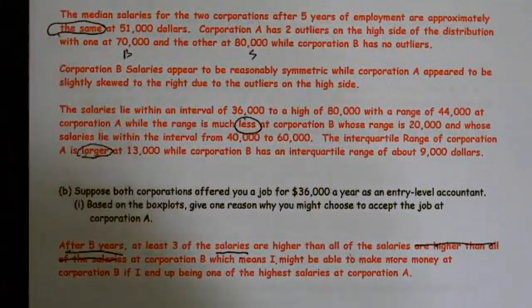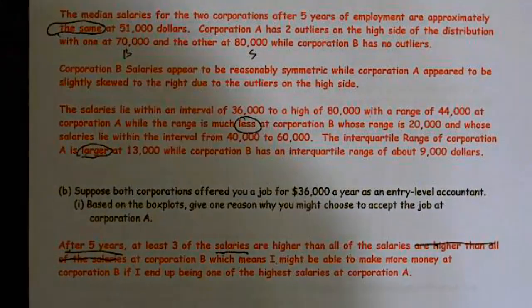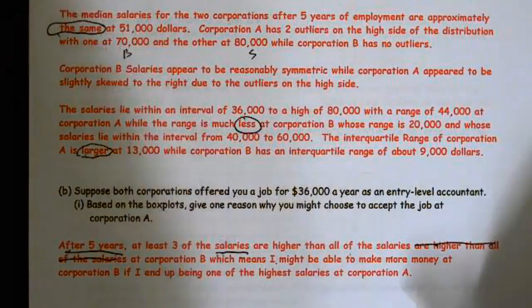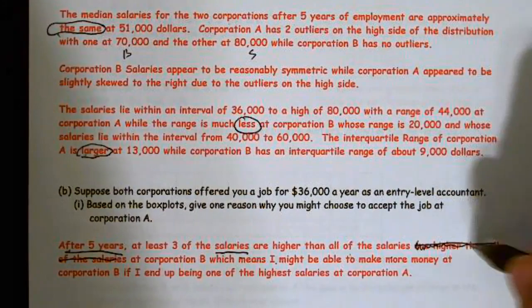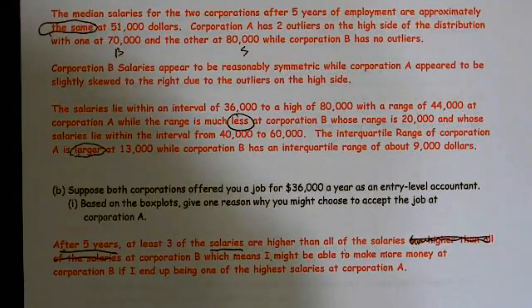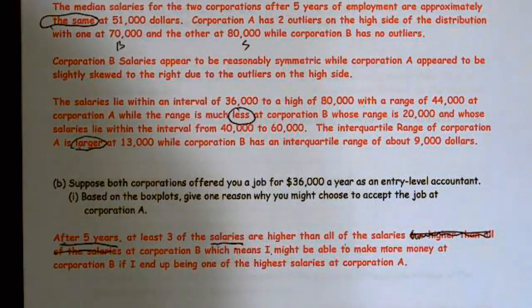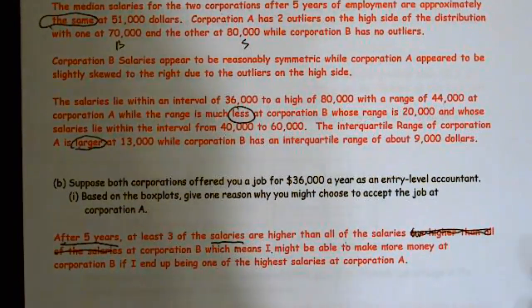at Corporation B, which means I might be able to make more money at Corporation A if I end up being one of the highest salaries or highest performers at Corporation A. All right, obviously I got some typos in there, but basically there are 3 salaries that make more. If I wanted to be more specific, I probably should have said I can make as much as 80,000, and that's more than the 65,000 I can make at Corporation B. All right. So after 5 years is my context. So context would have been worth half of the credit, and then the answer would be the other half.